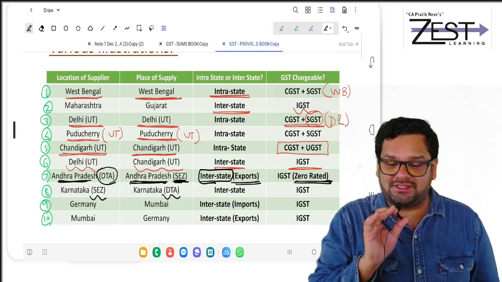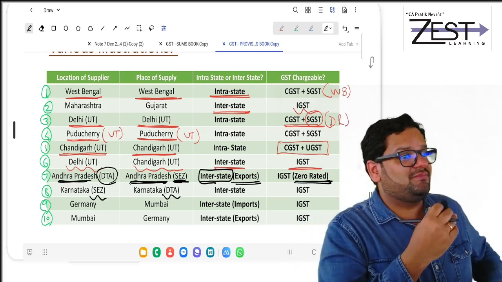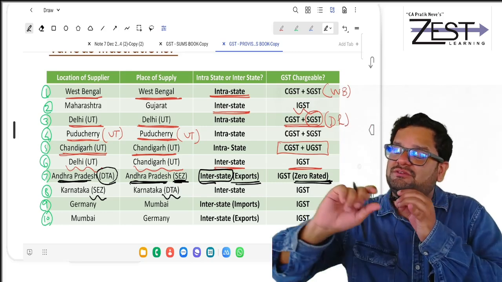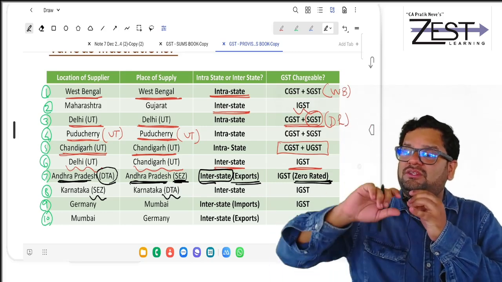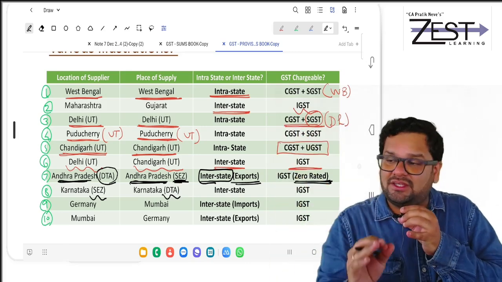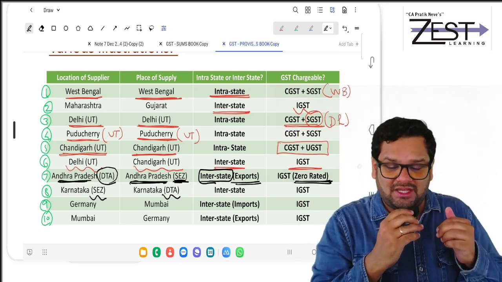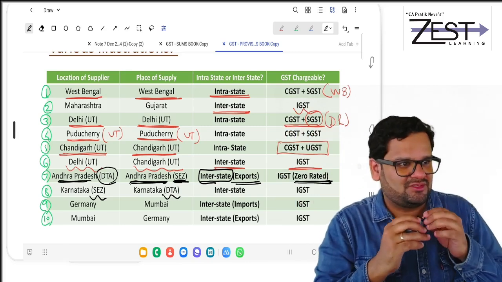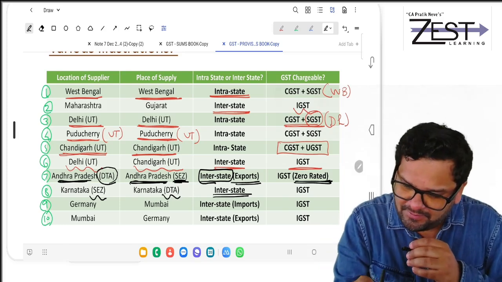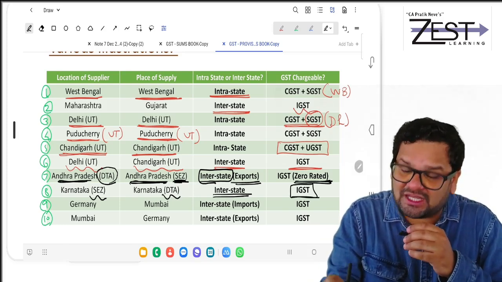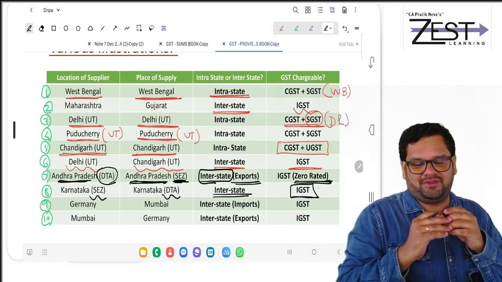So from the SEZ of Karnataka, service is given to one domestic tariff area entity in Karnataka. What is this? It is like in India we are importing. So it is interstate supply. There will be charge of IGST.